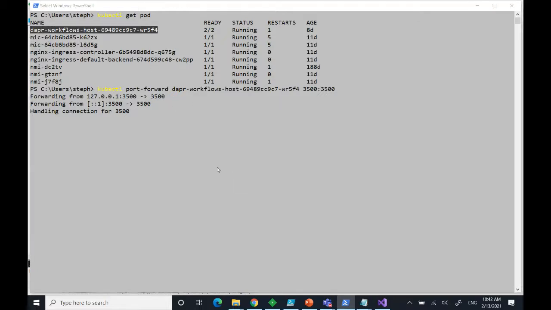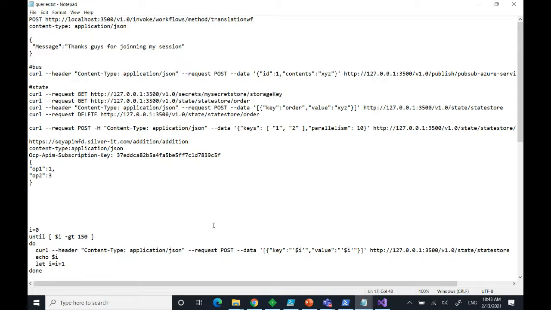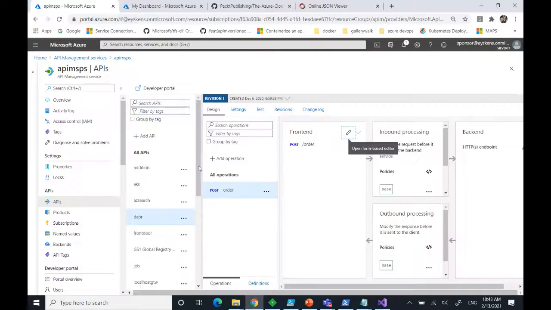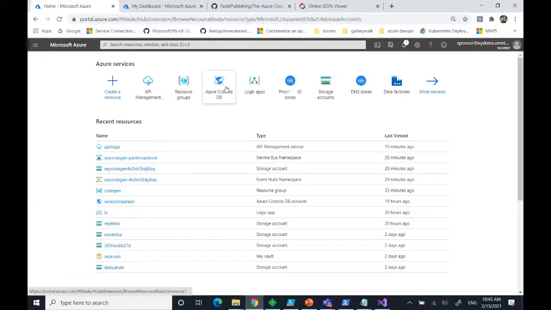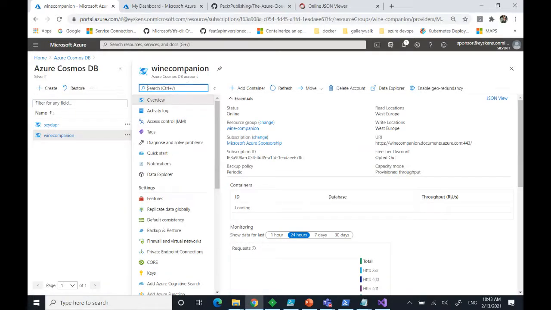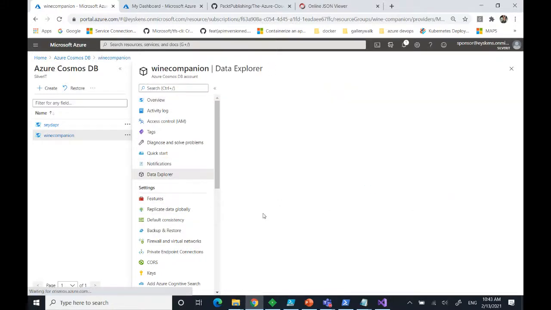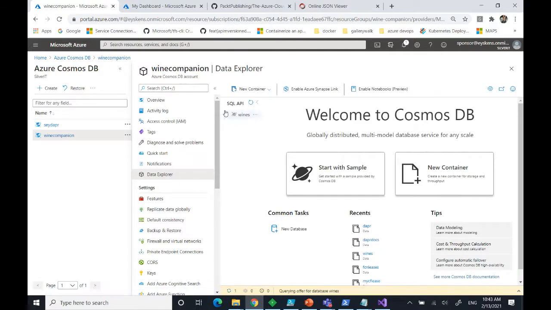So that was just to show a simple component. So let's see now a state store. For this, I want to show you a Cosmos DB that I have. So let me go to Cosmos. Well, it's actually used for something else normally, as you can see here, but I was a bit too lazy to create a new account and so on. So I'm just reusing the existing one. That's anyway for my own use, so that's not an issue.